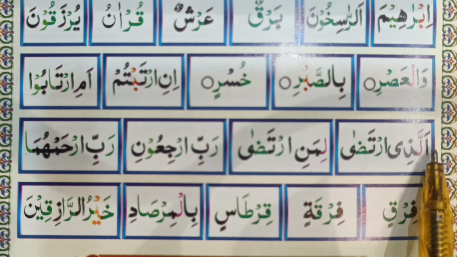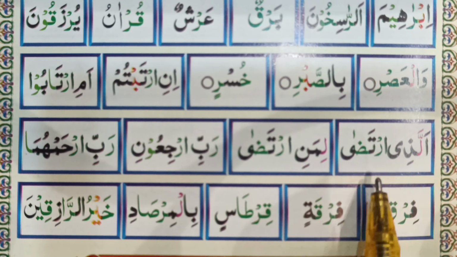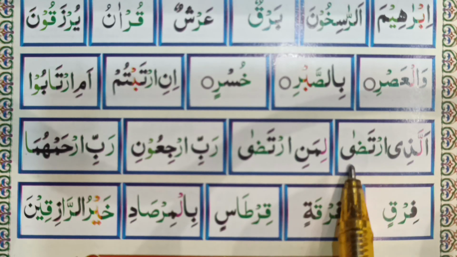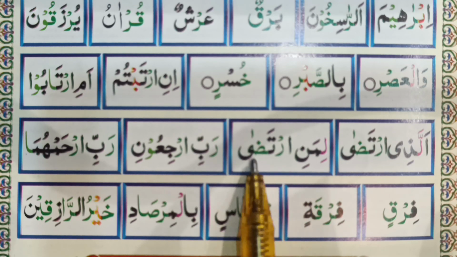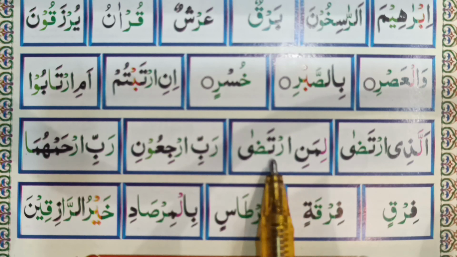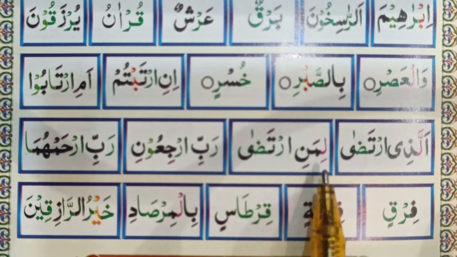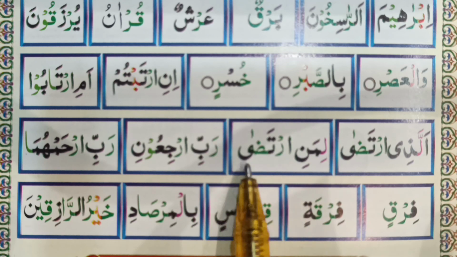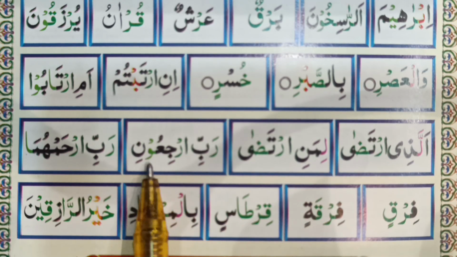That's why it is alladhi irtadha. Liman, it is a separate word. Irtadha, second separate word. Join them with the thick sound of ra. Liman irtadha.